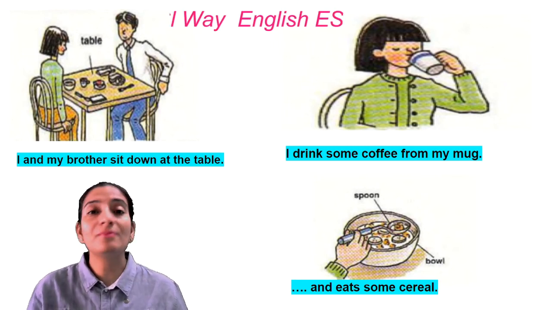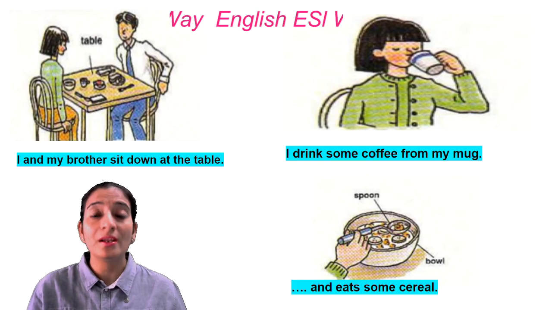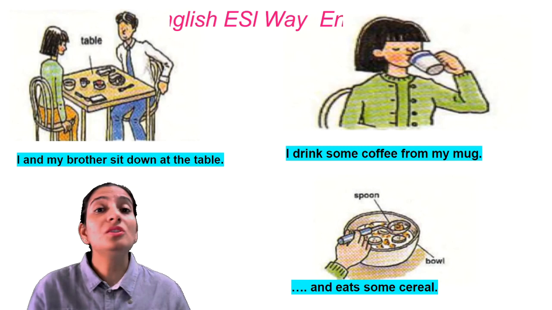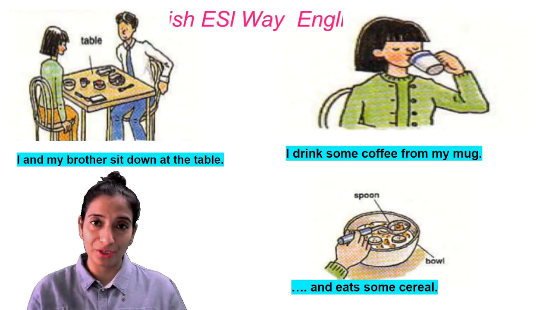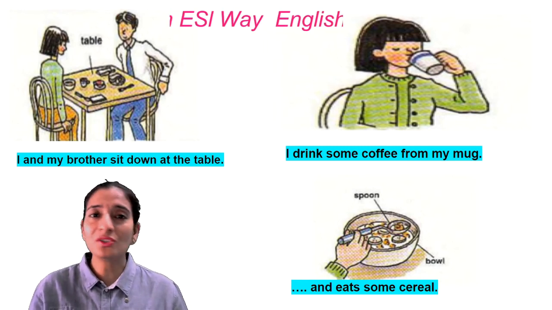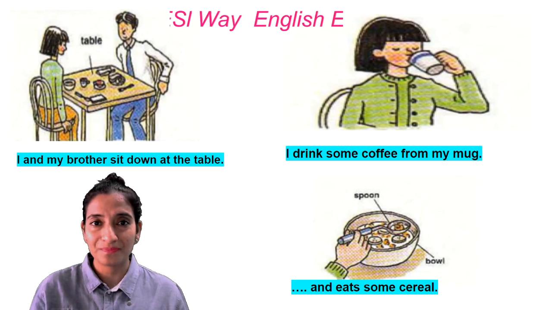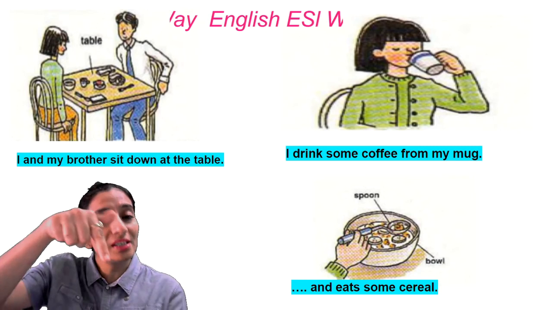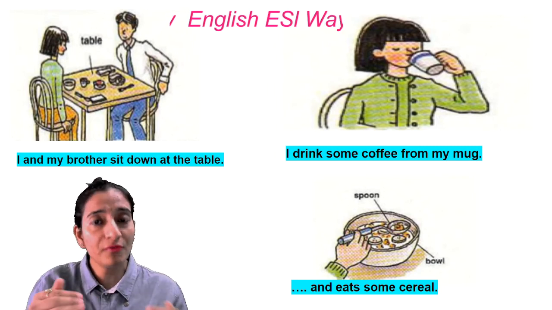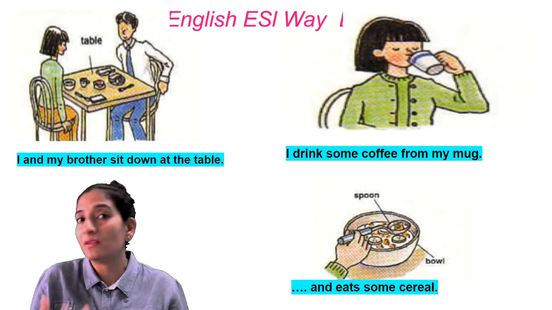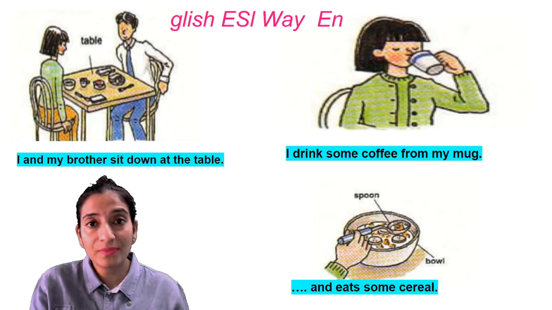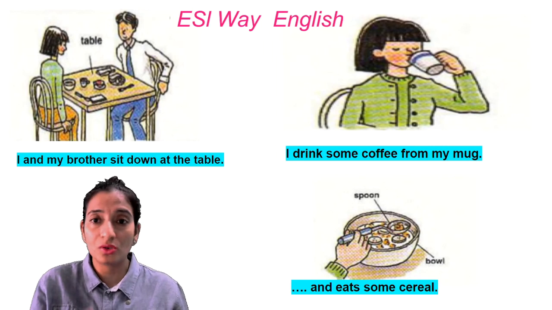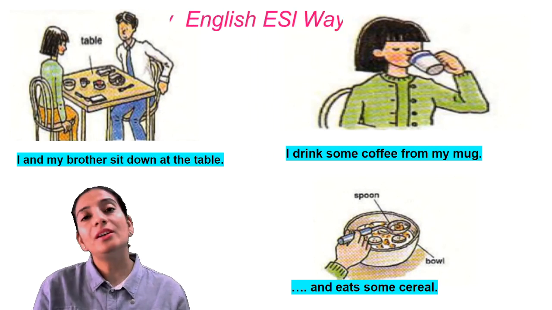Actually, if you're saying that I'm sitting on the table, that means you are trying to say that you are sitting on top of the table and you are using your table as your chair. So in 99% of the cases, you don't mean that. So we say we are sitting down at the table. That means we are sitting down in a chair and there is a table in front of us and we use that table for various purposes like writing something or eating breakfast or eating dinner or doing work or doing a job, right? Now let's move on.